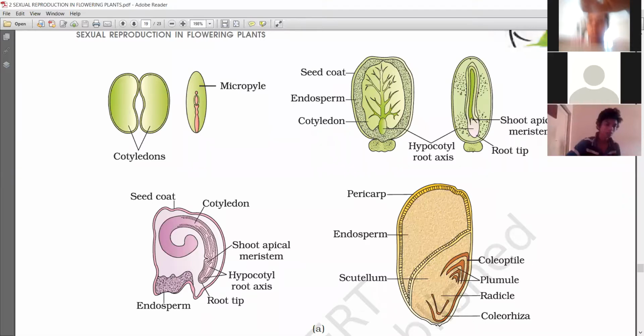Next point: endosperm is bulky and stores food.